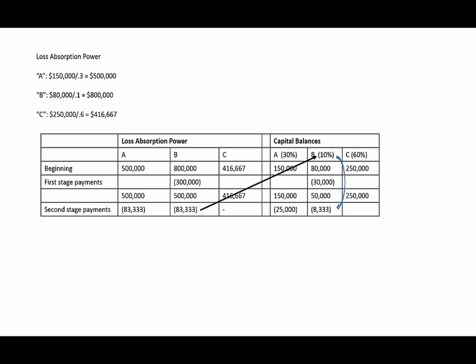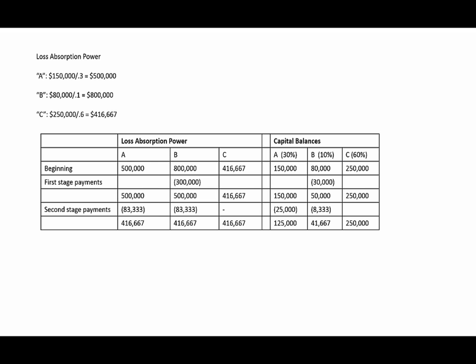After we get through paying out that $33,333, all three partners have a loss absorption power of $416,667, so they're all in an equally strong position in terms of their capital balance relative to their loss exposure, and they've got capital balances of $125,000, $41,667, and $250,000.